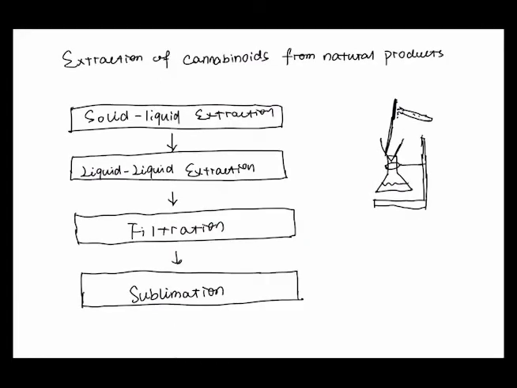Now, I'll briefly introduce the extraction of the cannabinoids from the natural products. This is a very straightforward four-step extraction. We first perform solid-liquid extraction to extract the THC from the cannabis into ethanol, and then we will perform a liquid extraction to separate the organic layer and the water. Then we will perform a filtration to remove the pigments in the liquid solution. The last step, the sublimation, is a purification technique that will purify our final product.